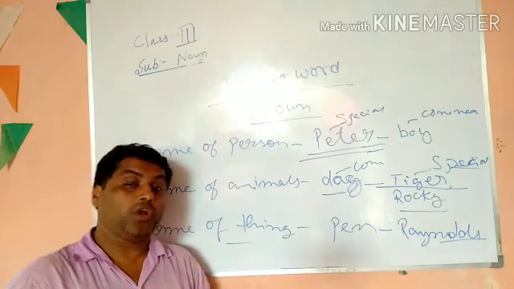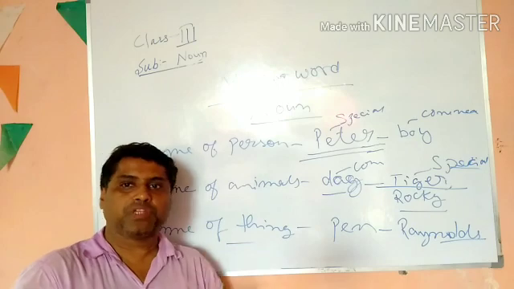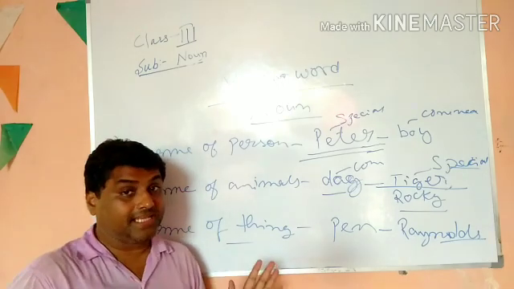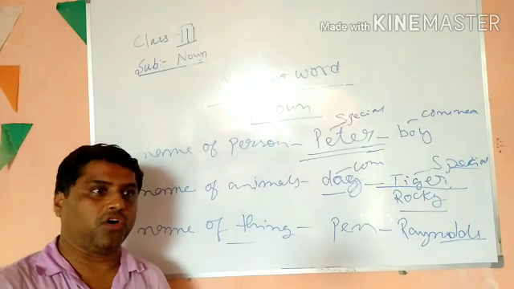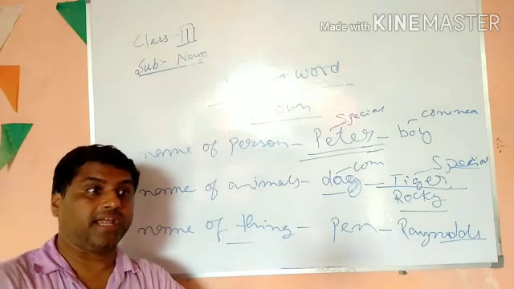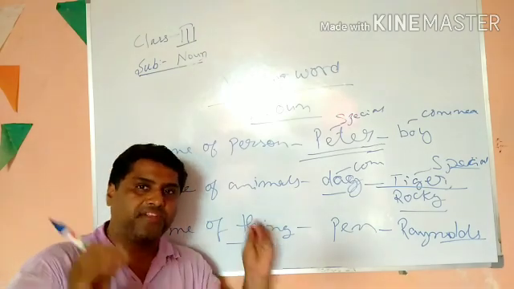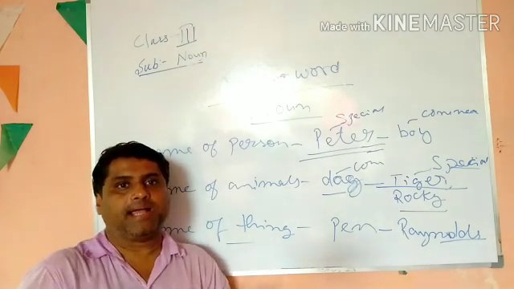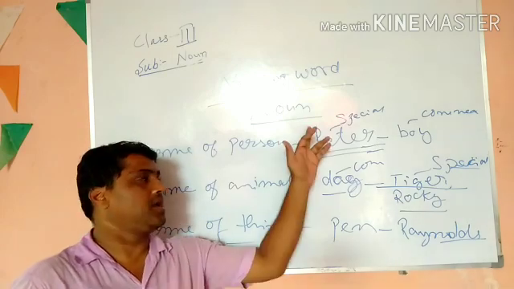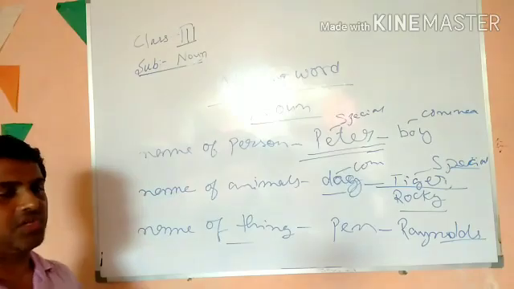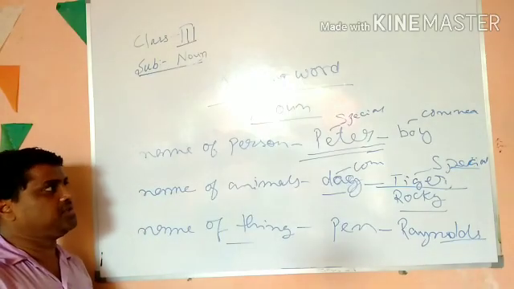No. Only your own dog, whose name is Tiger, will come to you. So that is special. All the dogs are dogs, but your dog Tiger is very special. Of course, it is also true that every animal, every human being has a special quality, but I am talking about the names of animals and things. All of you might have understood this.